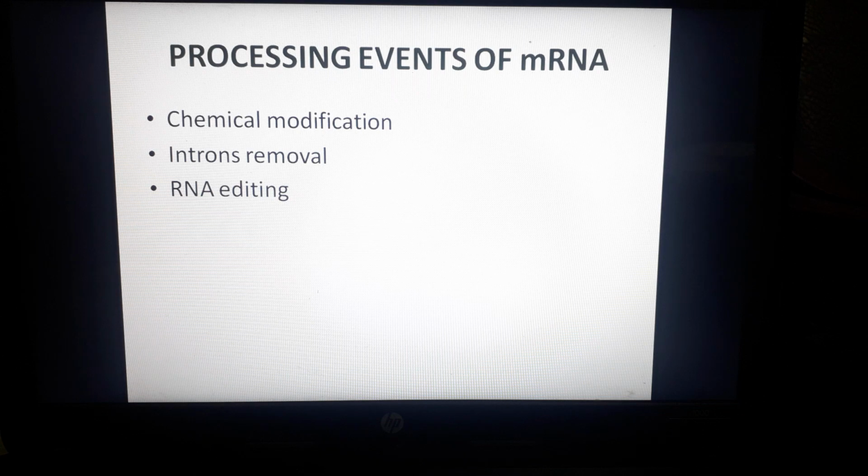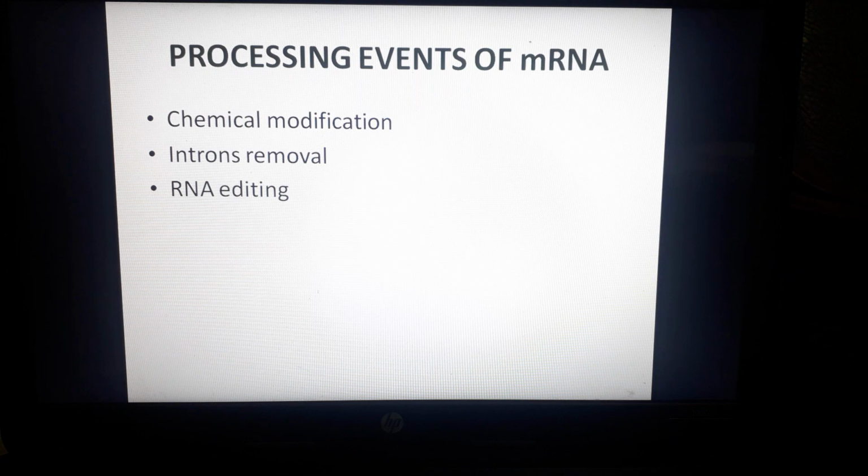Most messenger RNA undergoes a complicated series of modification and processing events before translation occurs. These steps are: number one, chemical modification to the two ends of the messenger RNA molecule; number two, removal of introns; and number three, RNA editing.